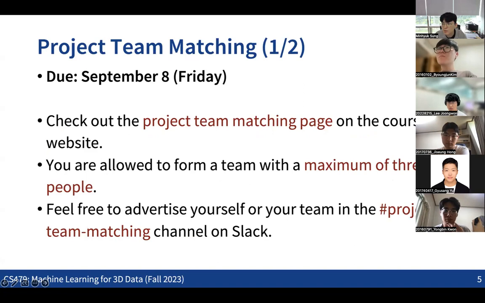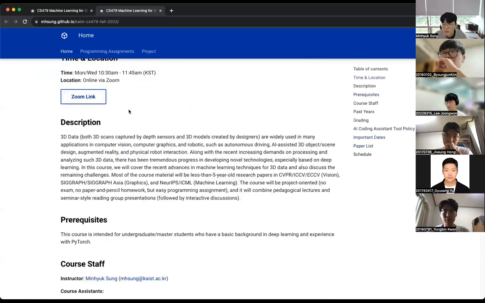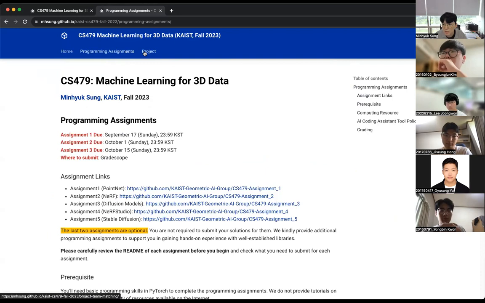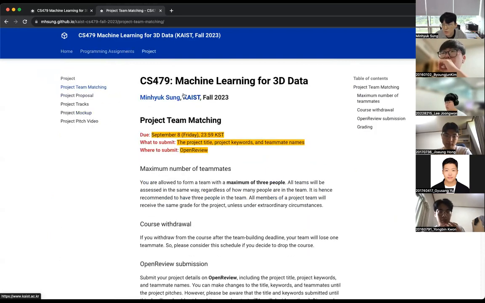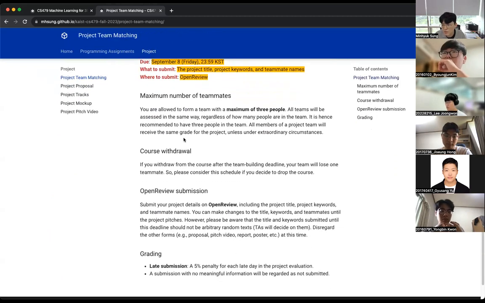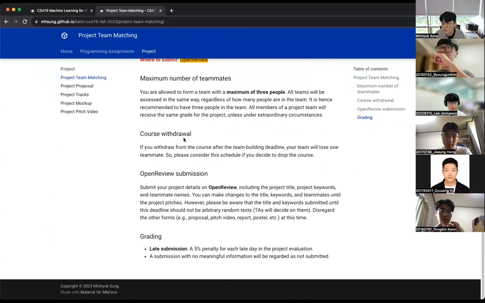You can check out all the details about the team matching. Let me briefly share my screen with the course webpage. If you go to the course webpage, you can see all the details about the programming assignments and also the projects. In the project tab, you can also find the team matching page, and you can see all the details here. What you need to do after making the team is to make a submission to the Open Review page.